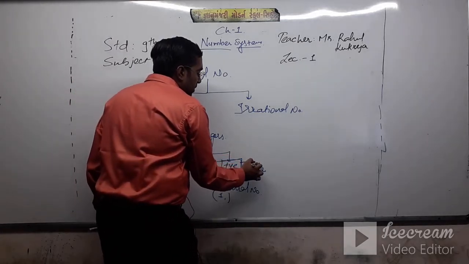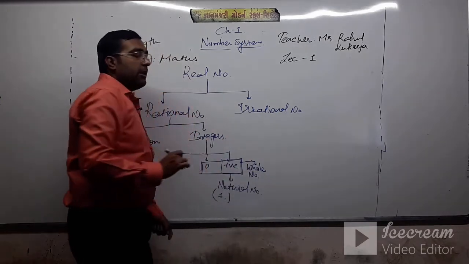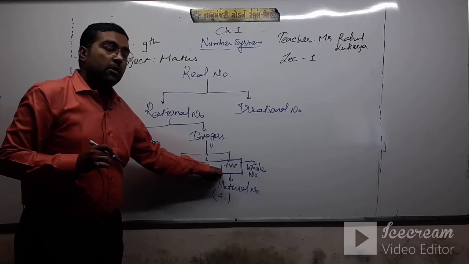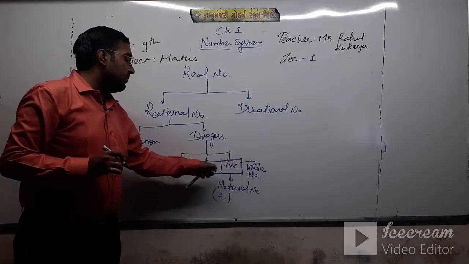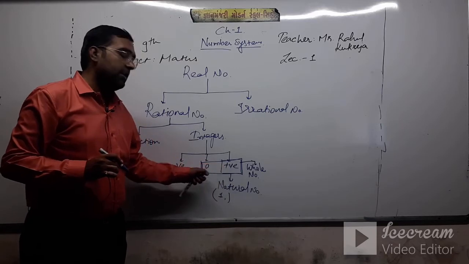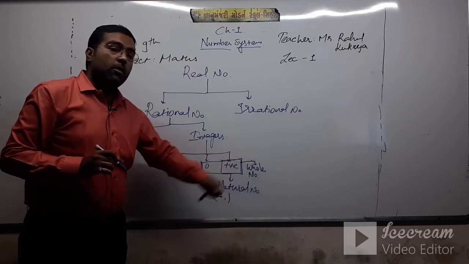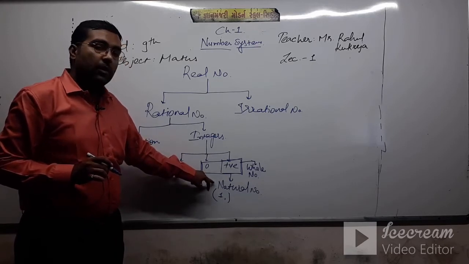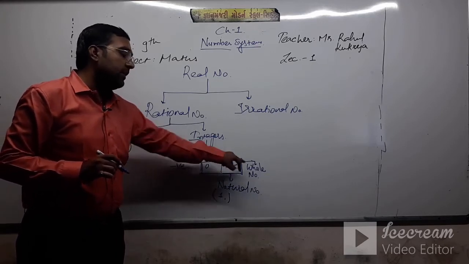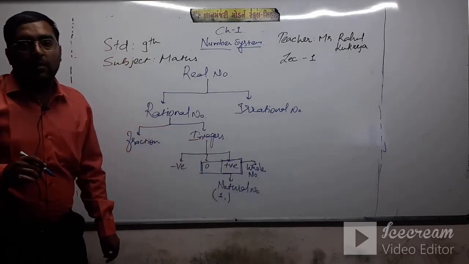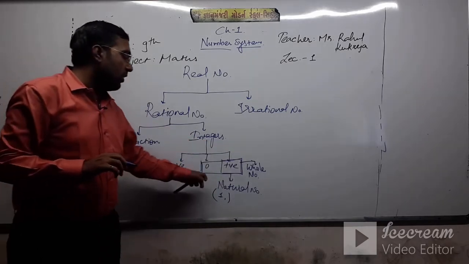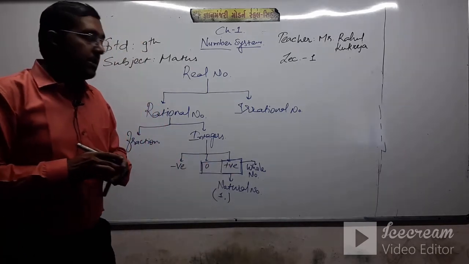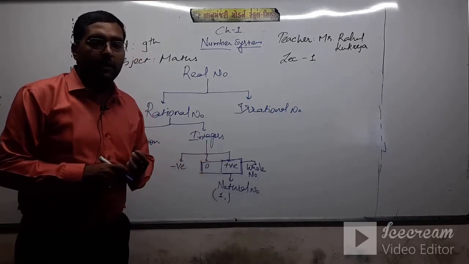So that means all the natural numbers are included in the whole numbers, right? Because all natural numbers are positive numbers, and whole numbers are positive numbers plus 0. So all natural numbers are included in the whole numbers. Therefore we say all natural numbers are whole numbers. Clear?